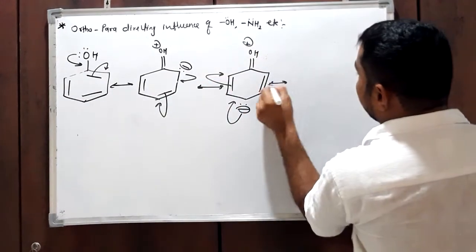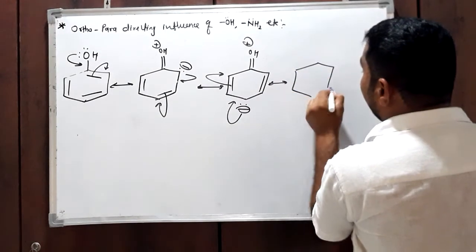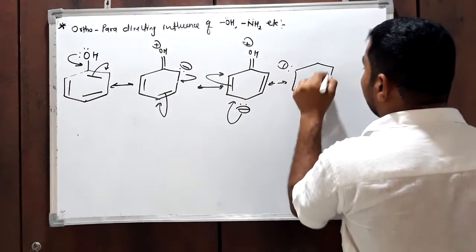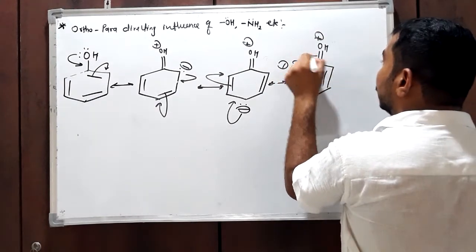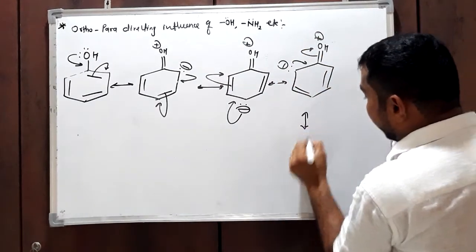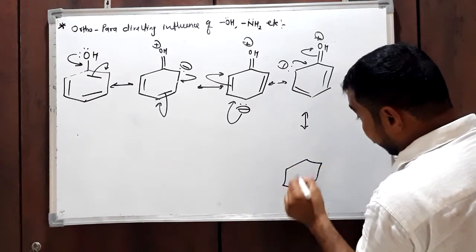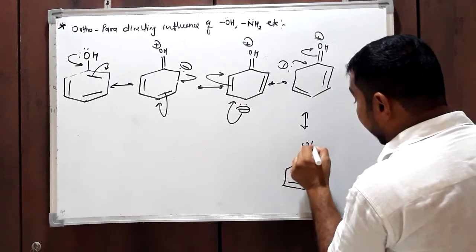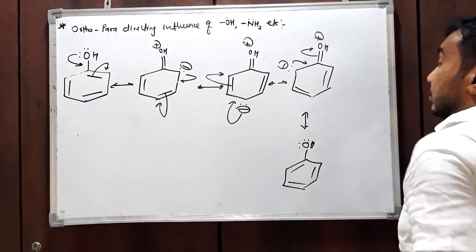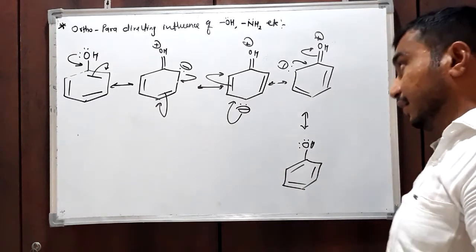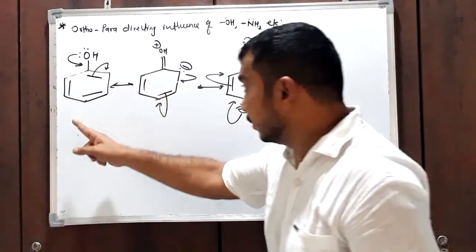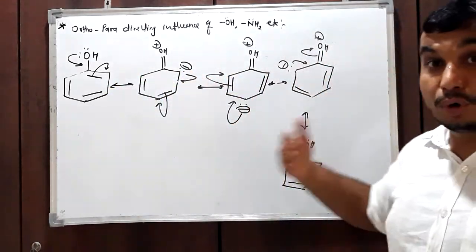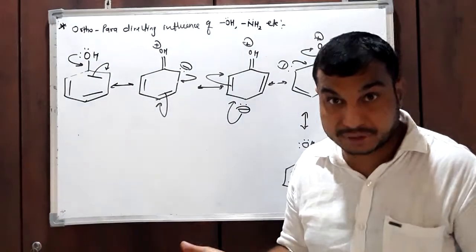These are the different resonating structures obtained, and in all these resonating structures the negative charge is present only on the ortho and para positions and not on the meta position. So the OH group is also an ortho para directing group. The OH group makes the ortho and para positions more electron rich, negatively charged.